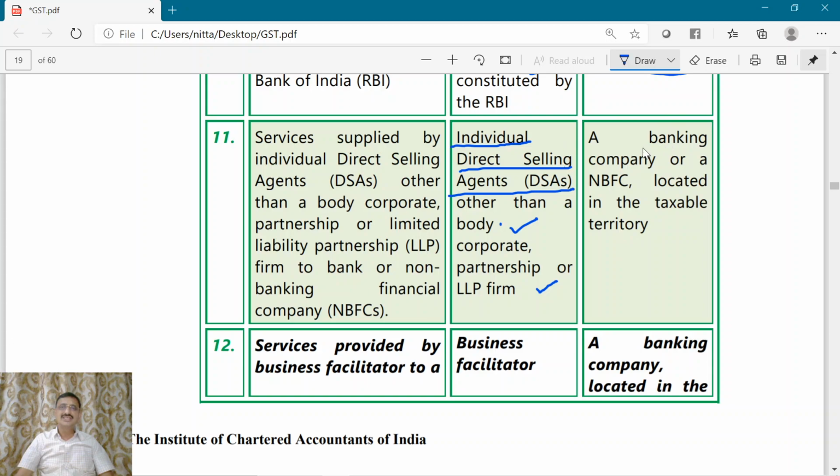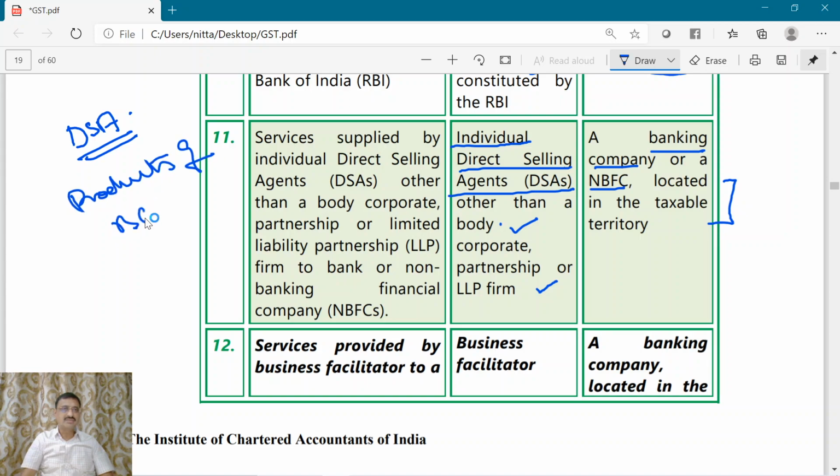Now, who is the recipient? A banking company or NBFC located in a taxable territory. So, whom do you mean by a direct selling agent? A direct selling agent is a person who sells the products of the banking company or the NBFC.